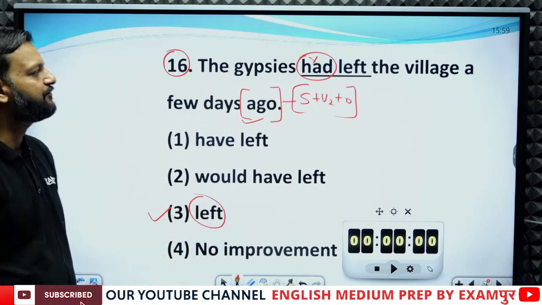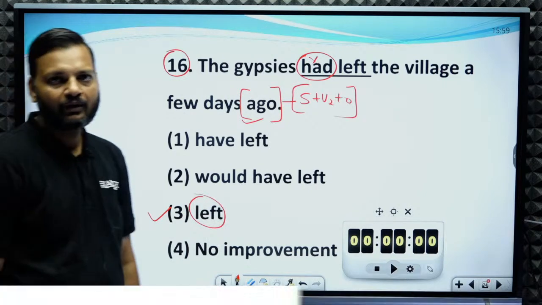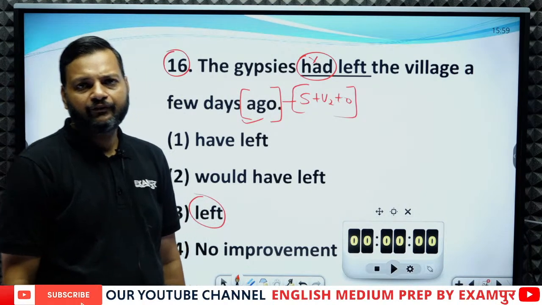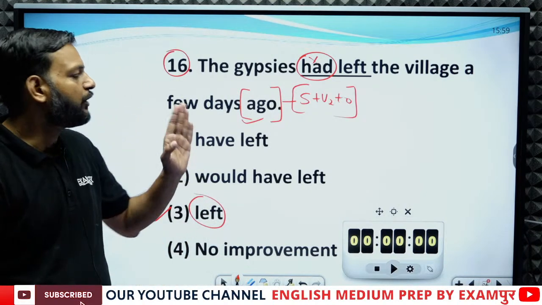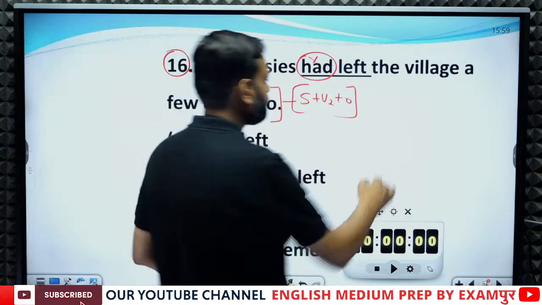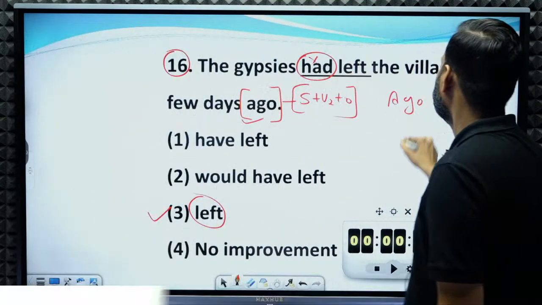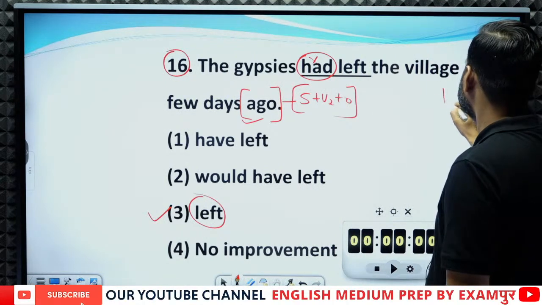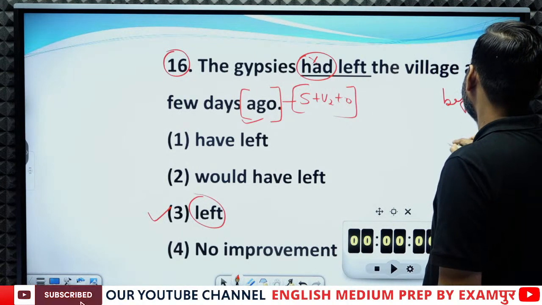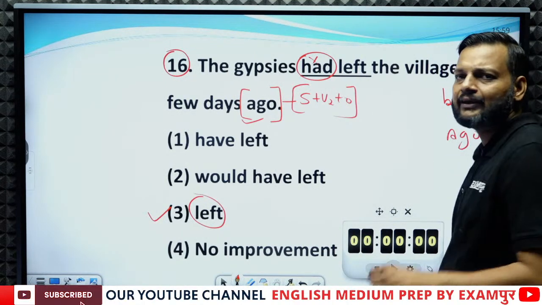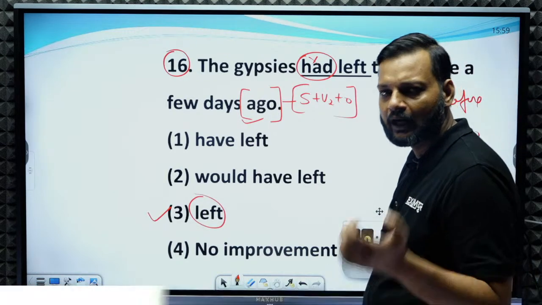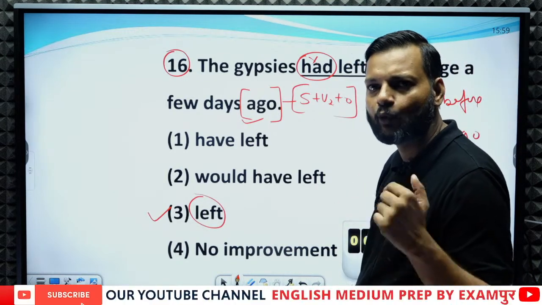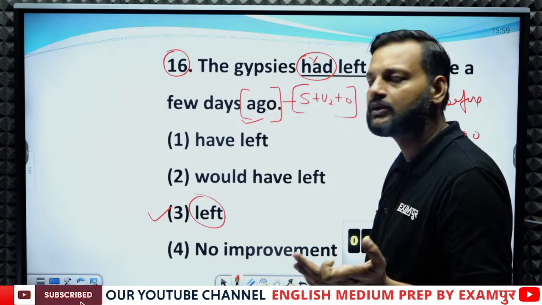The gypsies left the village a few days ago, right? See, ago and before both have the same meaning. The only difference is their usage.